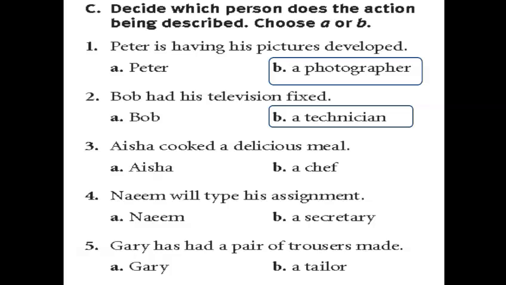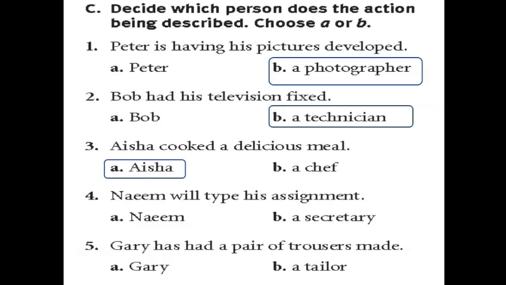Aisha cooked a delicious meal. Aisha, subject, cooked, verb, a delicious meal, object. So it's a simple sentence. So who did the action? Aisha or a chef? Of course, it's Aisha. Yes, it's clear. Number 4.